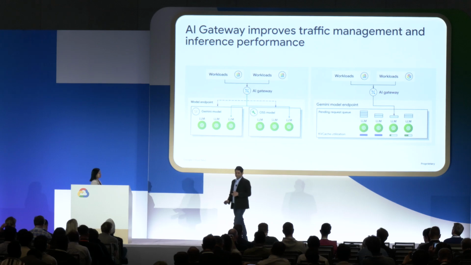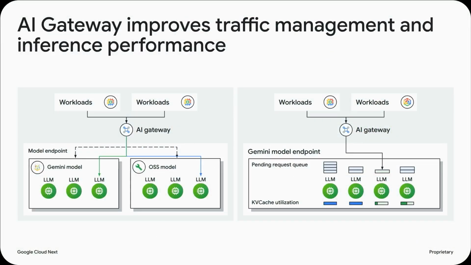If you focus on the right side of this picture, once it has picked the right model, whether it's Gemini or OSS, within the set of available GPU servers, it looks at the KV cache utilization of those individual servers and GPUs. It looks at the queue depth and effectively picks the right GPU so that we have utilization across all GPUs.